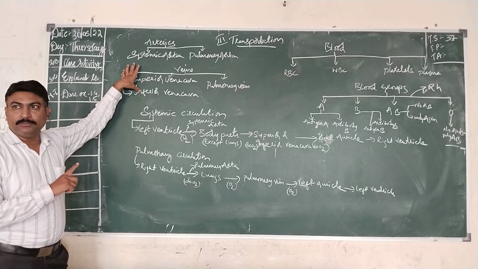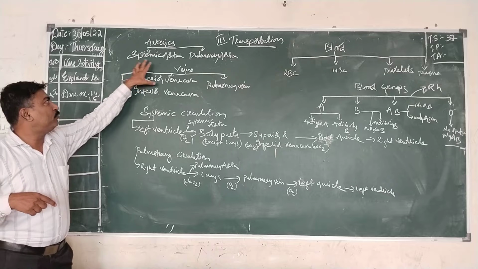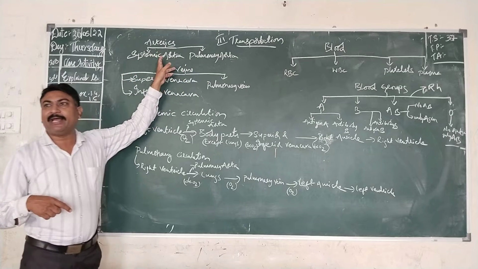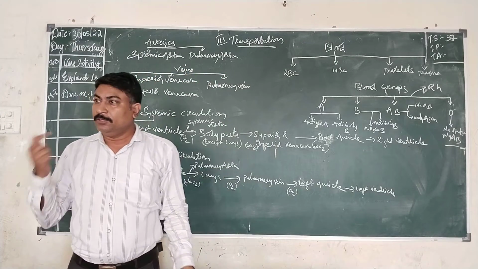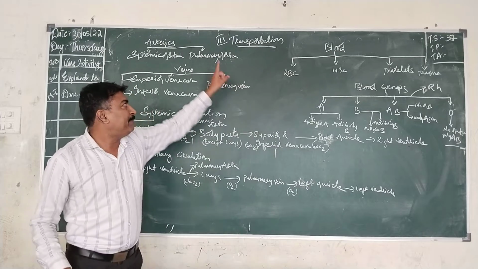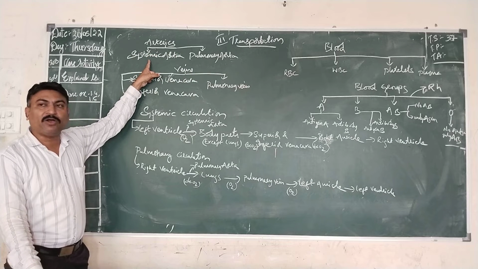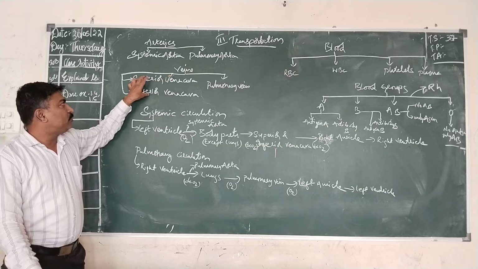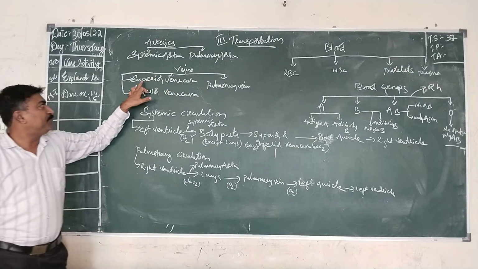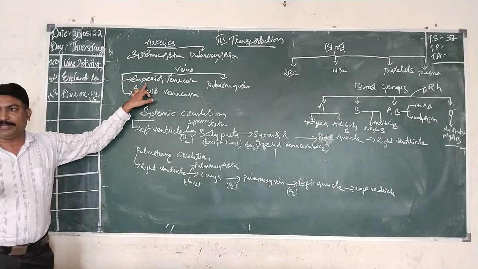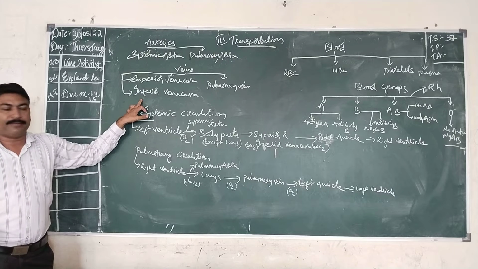Any doubts? Arteries are the ones which will be carrying the blood to the body parts from the heart. It will be of two types, systemic aorta and pulmonary aorta. Systemic aorta will carry the blood to all the body parts except lungs. Pulmonary aorta is the one which will be carrying the blood to the lungs. Pulmonary aorta will be carrying impure blood. Systemic aorta will be carrying pure blood, that is oxygenated blood. Veins, superior vena cava and inferior vena cava, will bring the blood from various body parts except lungs. Superior vena cava will bring the blood from neck region and head region. Inferior vena cava will bring the blood from remaining body parts which are present below the neck.